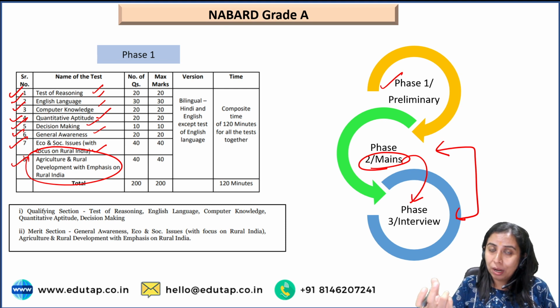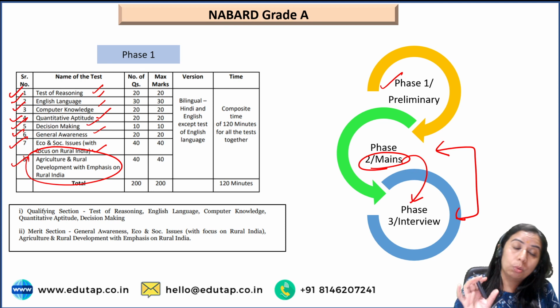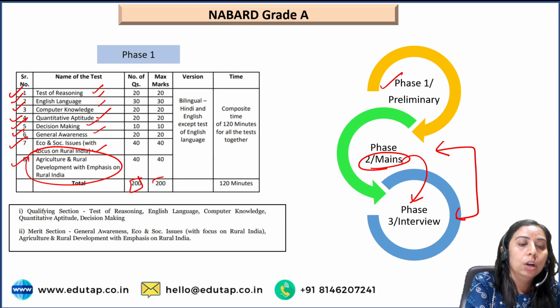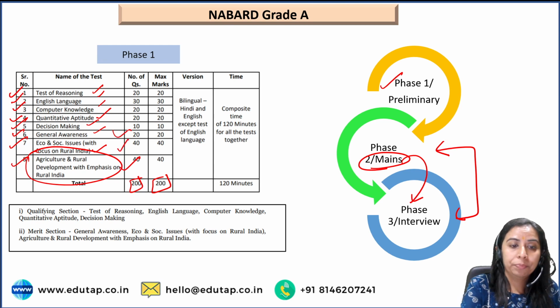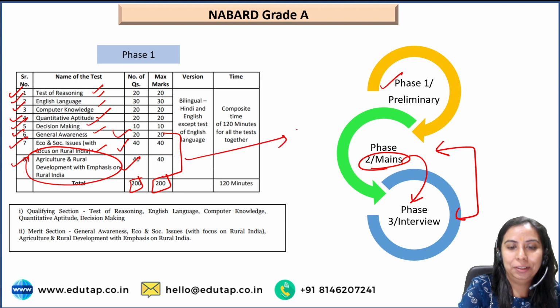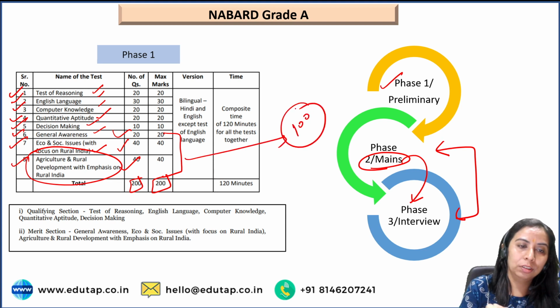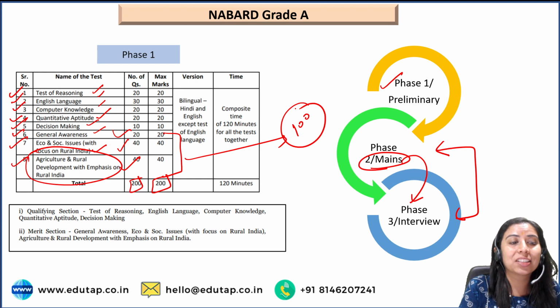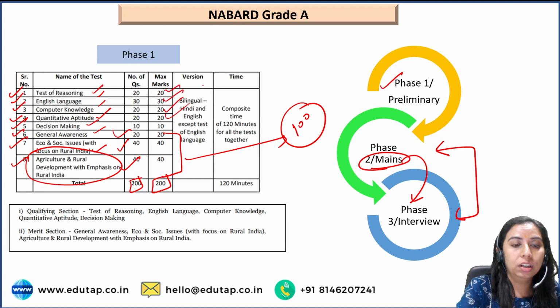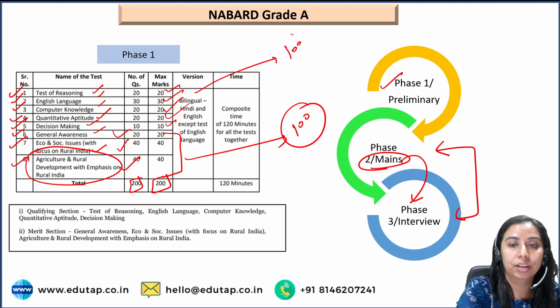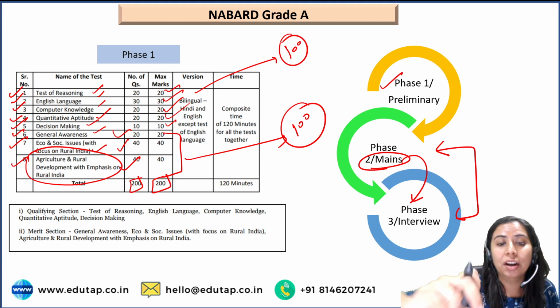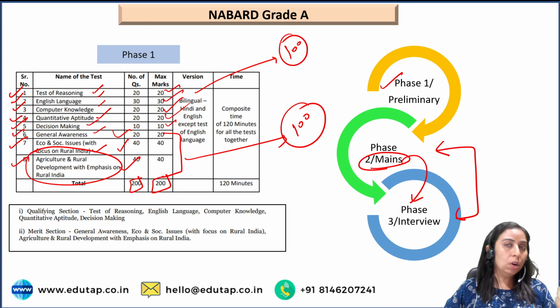Let's see the division of marks also. One question is of 1 mark, so there are total 200 questions for 200 marks, out of which ARD 40 marks का है, ESI again 40, 20 का हो गया GA. So these 100 marks set aside out of 200. अब the rest of the 100 marks are divided into reasoning 20, English 30, computer 20, quant 20, and then decision making 10. So this is the rest set of marks 100. ठीक है? This division you have to keep in mind 100 की. ठीक है जी? So 200 questions are there.